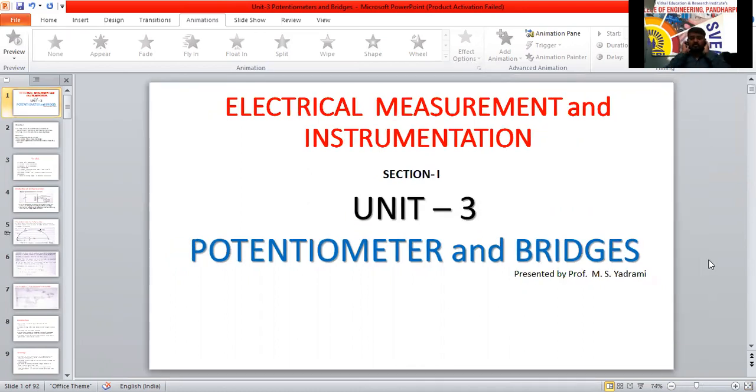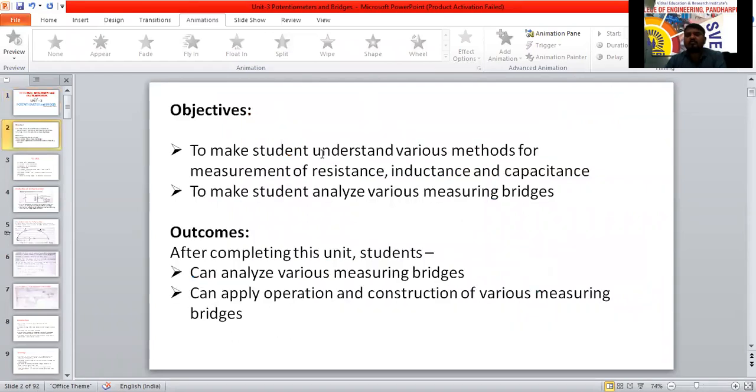So we'll move to the third unit, that is called potentiometer and bridges. Some parts of the third unit we have already discussed in the practical. The main objective of this unit: first we have to discuss the objectives, and after completing the syllabus we have to discuss the outcomes. That I will tell at the start only. The objective of this chapter is to make you understand various methods for measurement of resistance, inductance, capacitance.